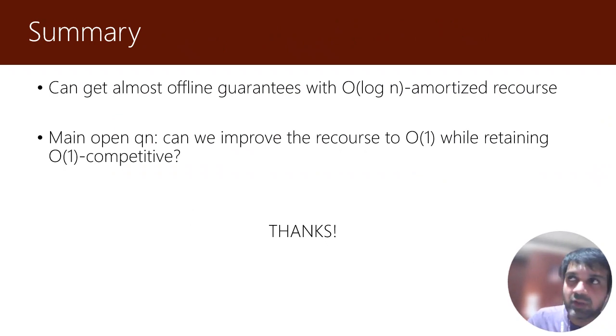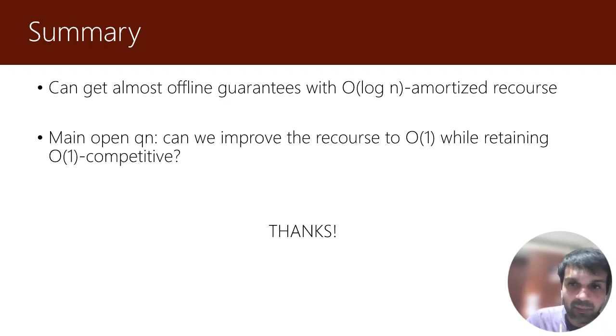So we can put the two pieces together to get an end-to-end algorithm which has order 1 competitive ratio and order n log n total recourse. The fractional part maintains order n recourse and the rounding part loses an additional factor of log n in the recourse due to the shortest augmenting path.